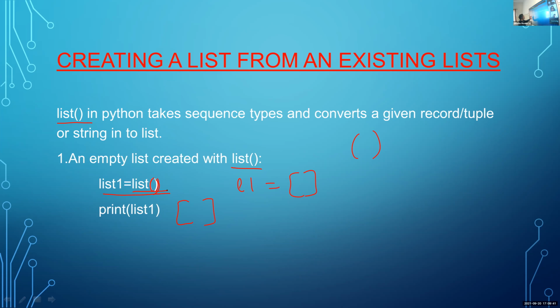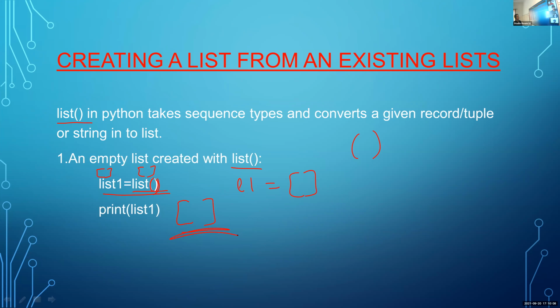So this function will create one empty list and store that list into list1. This is the empty list. This list is copied to the variable list1. Then print list1 means the content of list1, the empty bracket, is printed.